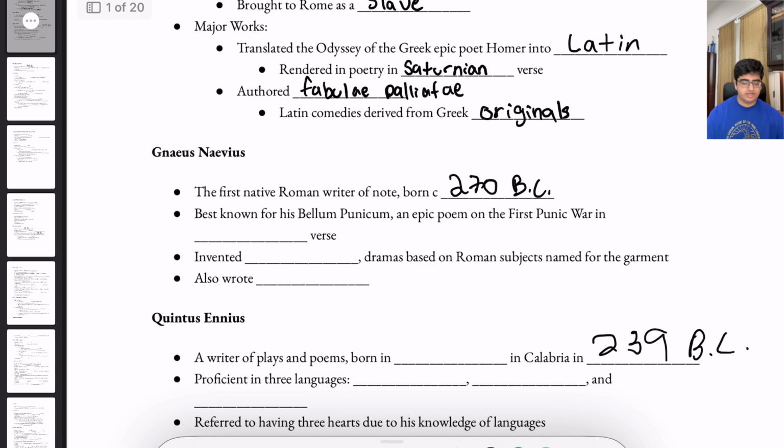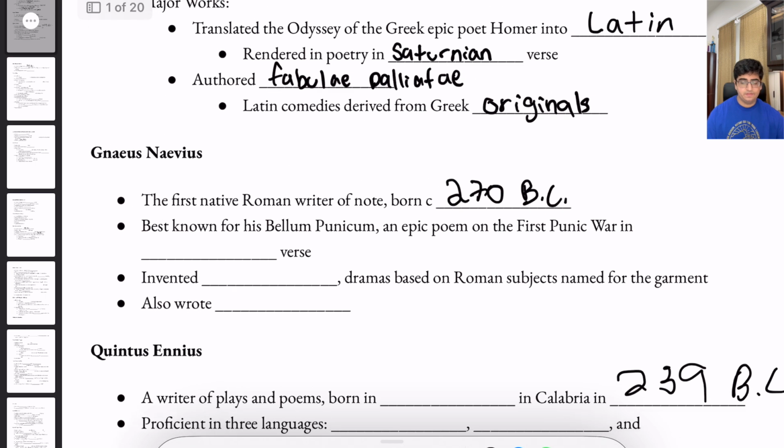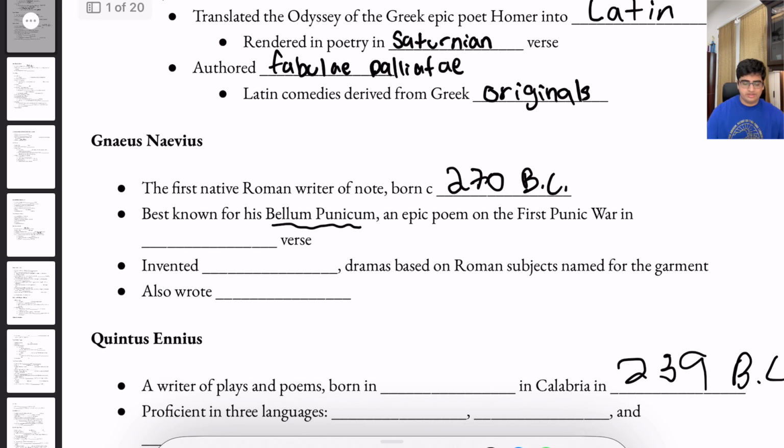Now let's go to Gnaeus Naevius. Gnaeus Naevius was the first Roman author of Roman origin. He was born around 270 BCE. He was best known for his Bellum Punicum. This was an epic poem on the First Punic War, also in the Saturnian verse.